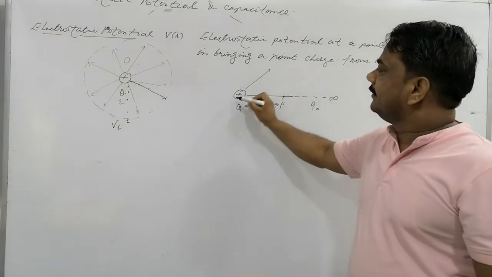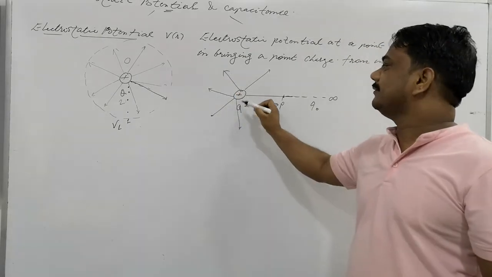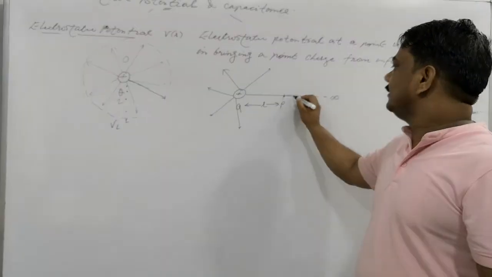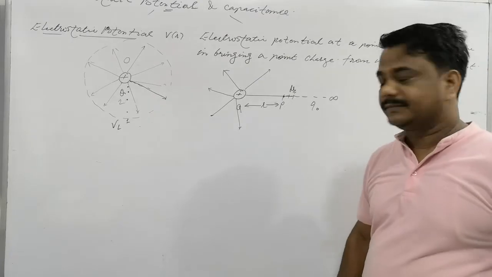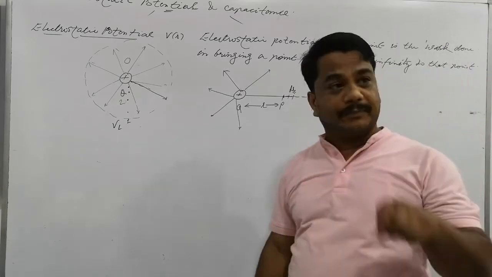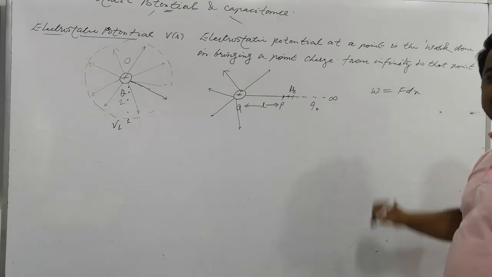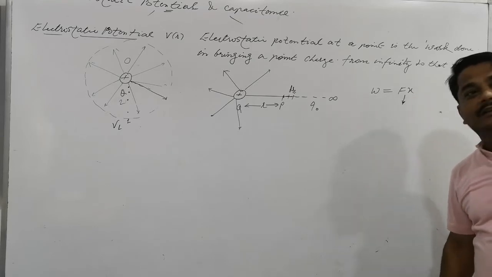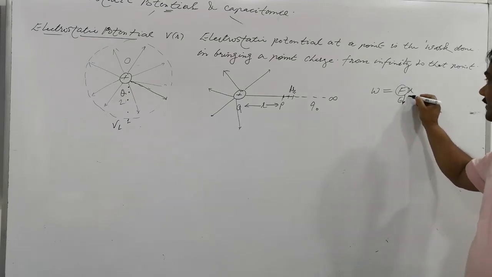And we want to bring the test charge to this point. Clear? The charge Q is located here, O for origin, and P is the point there. In the electric field we need to do the work, obviously. So what is the definition here? The work done in bringing a point charge. Work is done against the repulsive force. In physics, work is equal to force into displacement. So against what force are we doing the work? The work is done against the electrostatic force. This is the electrostatic force and X is the displacement here.